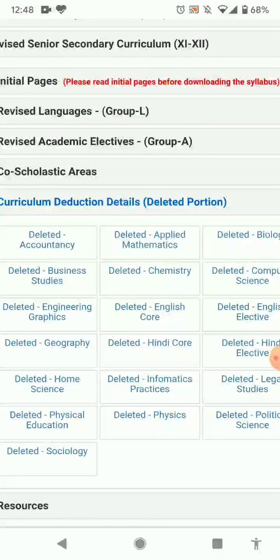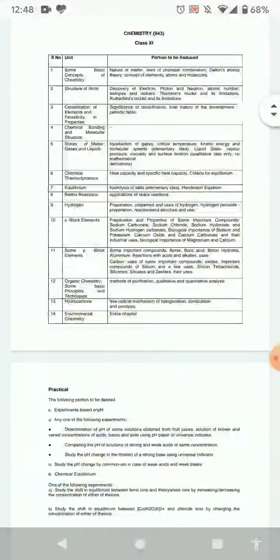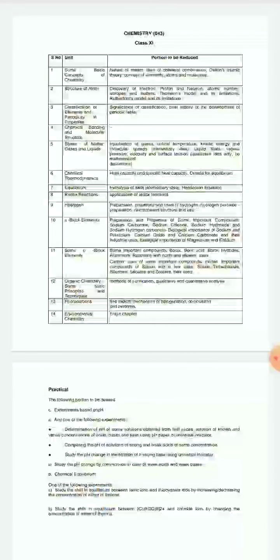So these links will take you to the PDF which has the list of topics which have been deleted from the syllabus for the respective subject. So if you go to deleted chemistry, there will be a PDF. This PDF has the list of topics which have been deleted from the syllabus of class 11th and 12th for the subject chemistry.